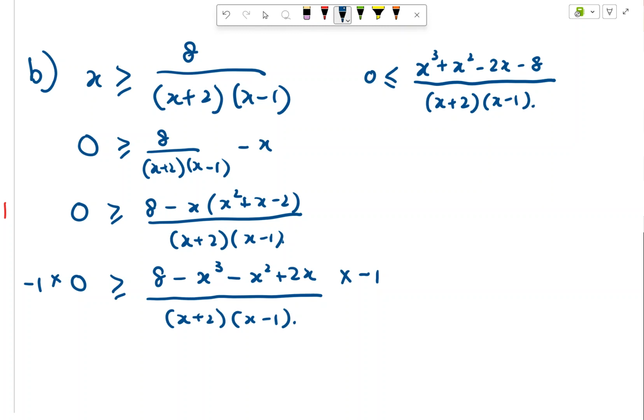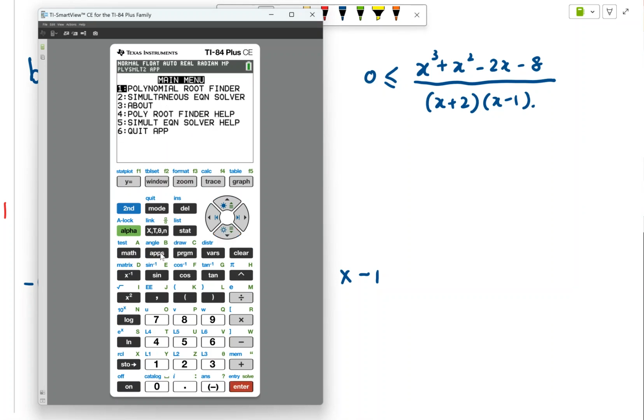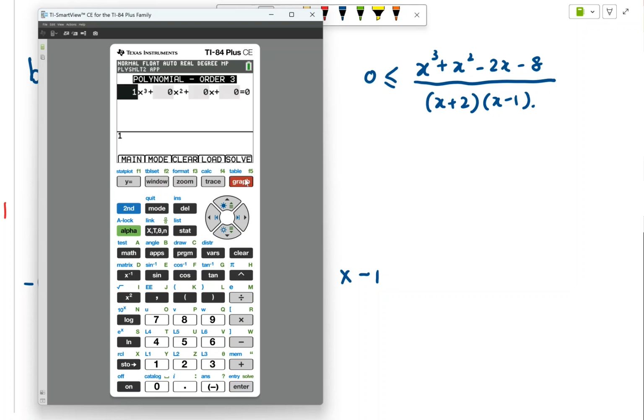Okay, so you can use your GC to find the first root. How do I use my GC to find the first root? Okay, I go to my apps and I go to my polynomial solver. That would be number 1. Okay, I think it's order 3. Okay, and then you press next. So I have x cubed plus x squared minus 2x minus 8 equals 0. Okay, when I press this, I will only have one solution.